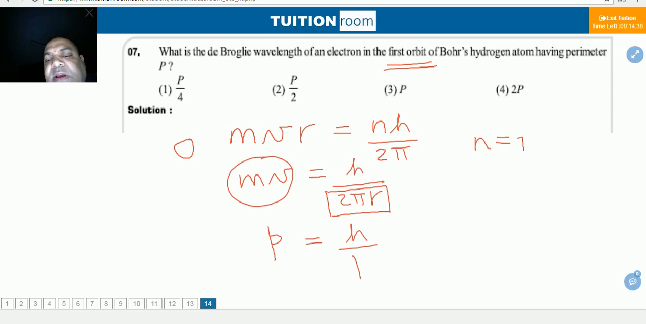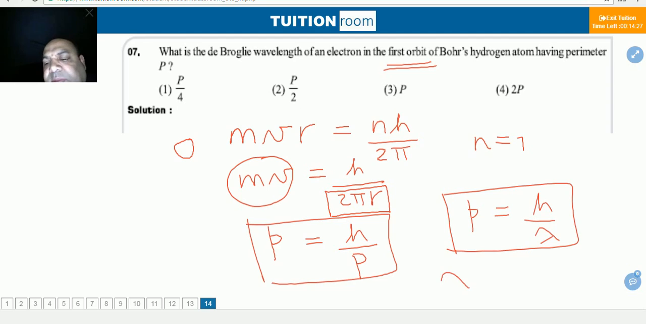And from de Broglie relation, momentum is equal to h by lambda. Compare these two relations. Then lambda will be equal to P. P is the perimeter of the first orbit. This will be the correct option.